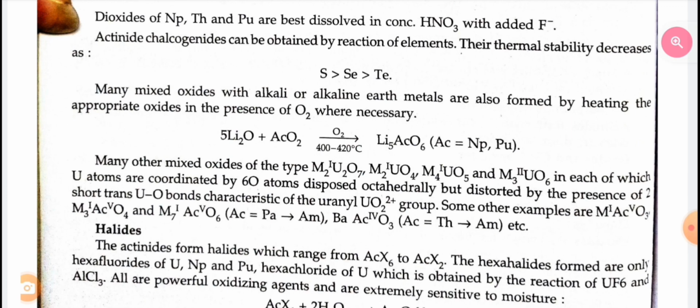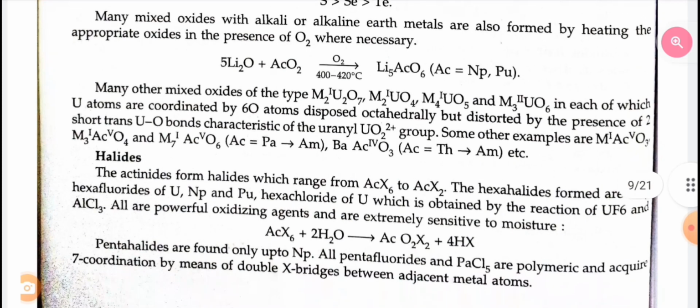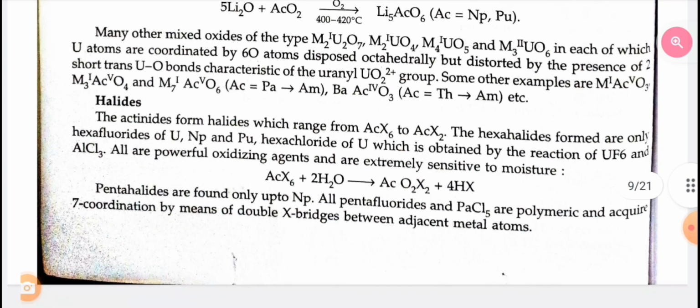Some other examples are halides. The actinides form halides which range from AnX6 to AnX2. The hexahalides formed are only the hexafluorides of uranium, neptunium and plutonium, and the hexachloride of uranium, which is obtained by the reaction of UF6 and aluminium chloride. All are powerful oxidizing agents and are extremely sensitive to moisture. Pentahalides are found only up to neptunium. All pentafluorides and protactinium chloride are polymeric and acquire 7 coordination by means of double halogen bridges between adjacent metal atoms.